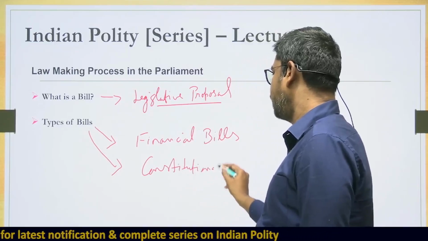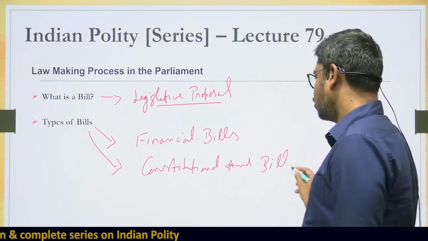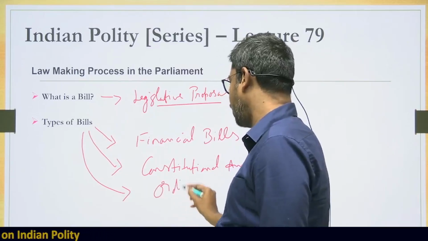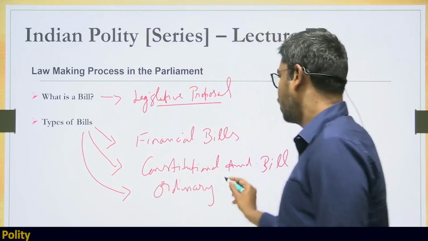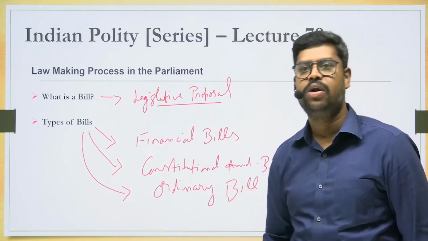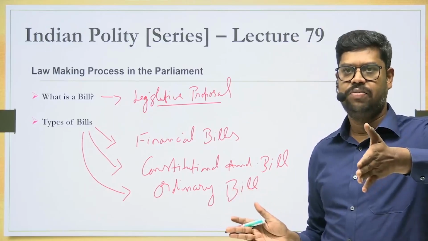Constitutional amendment bill. And there is also something which is called an ordinary bill. So broadly, I would classify the bills into what? A financial bill, a constitutional amendment bill, and what is called an ordinary bill. So these are the broader classifications of the bills.